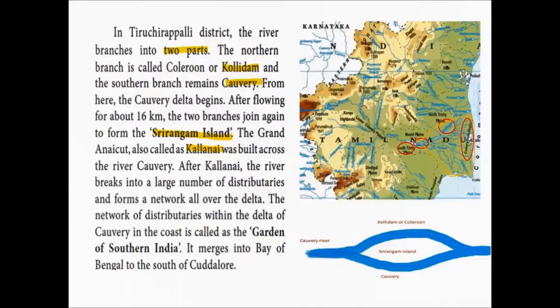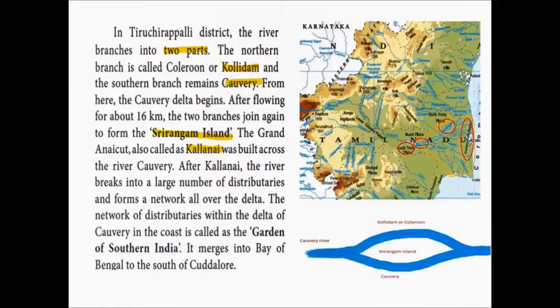That is, it splits into two parts. The northern branch is called as Kolarun or Kollidam in Tamil, and the southern branch remains Kaveri. The northern part of the river is called as Kollidam or Kolarun, and the southern branch retains the name as Kaveri. From here the Kaveri Delta begins.